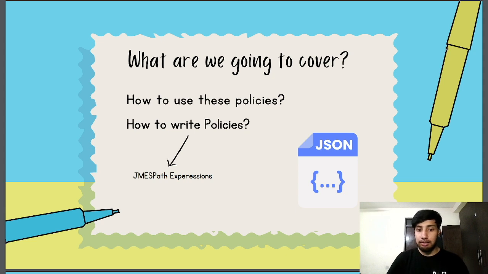We're going to understand two main things. First, how to use these policies, which covers where I can find these policies, what Kyverno-JSON is, and where I can find the important links. The other thing is how to write the policies. What if I want to write my own custom policy? What is the approach behind writing Kyverno-JSON policies for my own use case? When you're trying to understand how to write the policies, you need to understand one important concept: JMESPath expressions, or JP, because you are eventually trying to play with the JSON payloads.